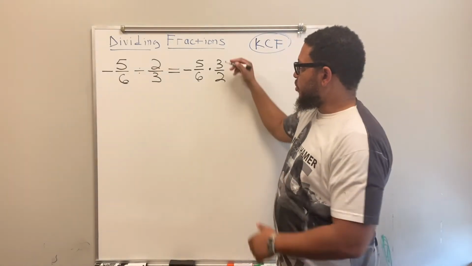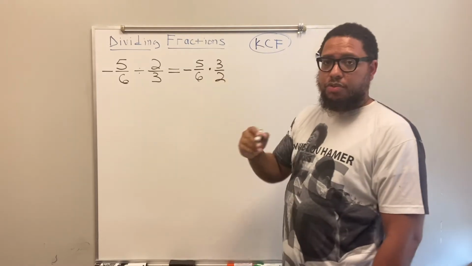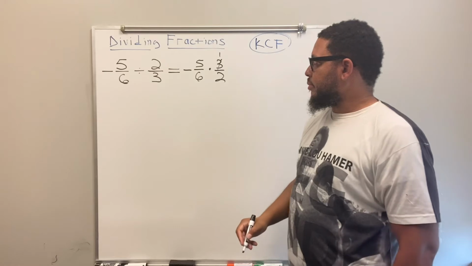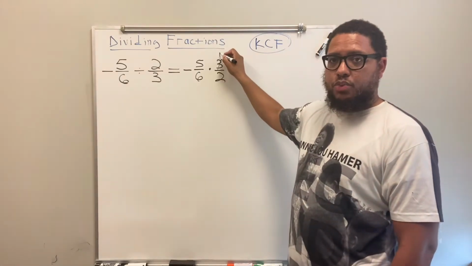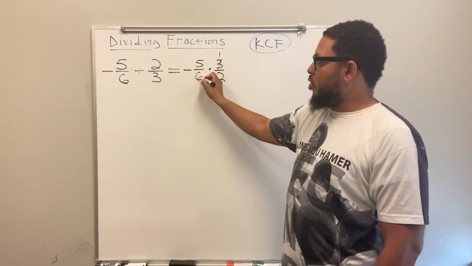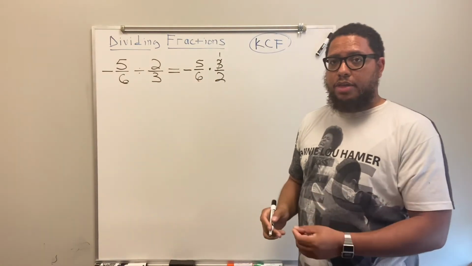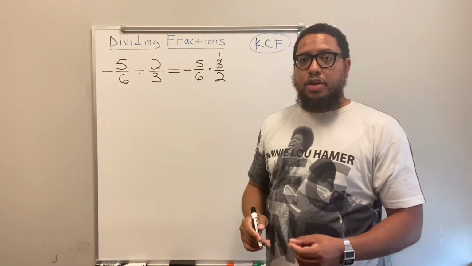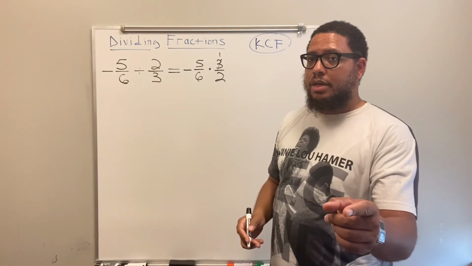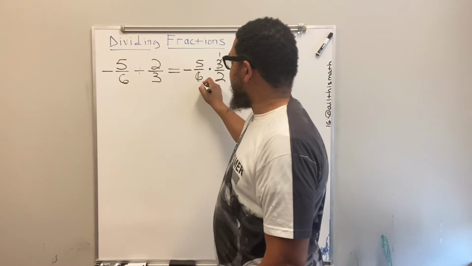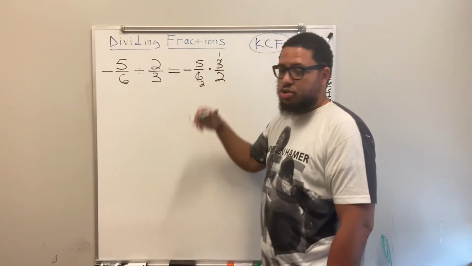So since 3 can multiply into 3, I can do 3 divided by 3. So that 3 turns into a 1 because 3 divided by 3 is 1. 3 can go into 6 or multiply into 6. So that means I can do 6 divided by 3. And 6 divided by 3, because I know my division facts, because I know my multiplication facts, 6 divided by 3 is 2. And I just cross cancel.